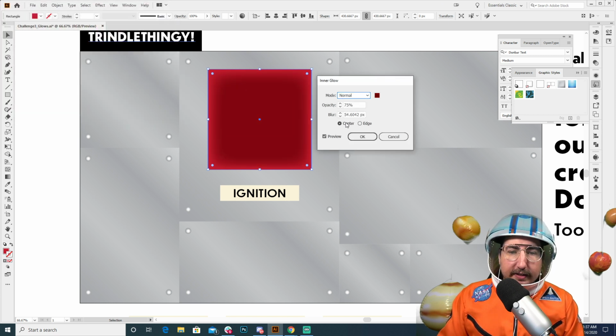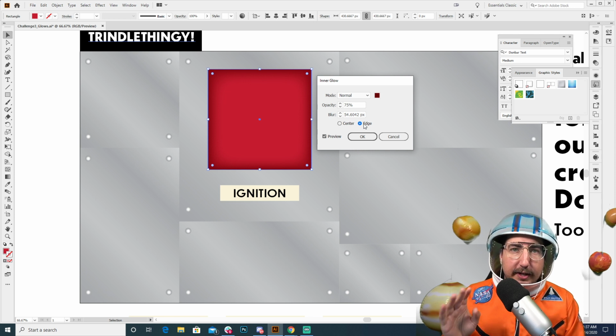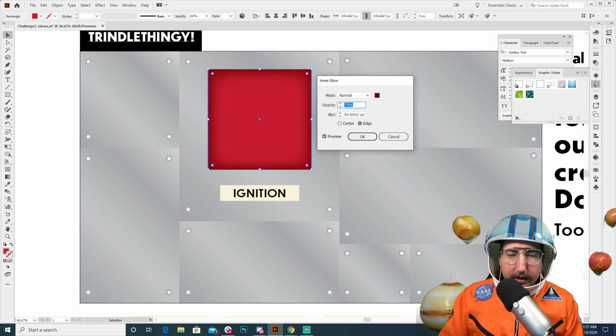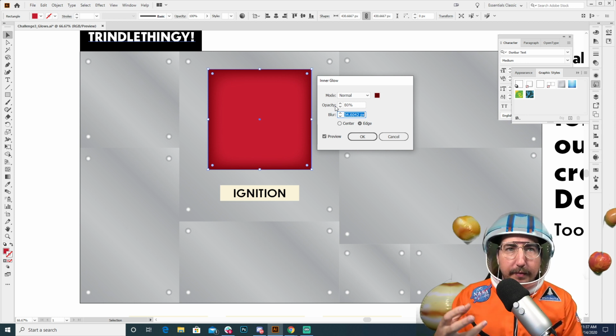There we go. That is the center, which means that glow will be glowing from the center, or we can do the edge, which means it will be glowing in from the edge. So here we want the edge because we have the darkness that we want around that edge to glow in. We're going to use the darker color as the edge coming in. We can change the opacity here if we want. We can take this down to 20%, but we really want it somewhere up in 80 so that we get that real dimension. So it looks like it's got that kind of rounded edge, but it's glowing from the middle.